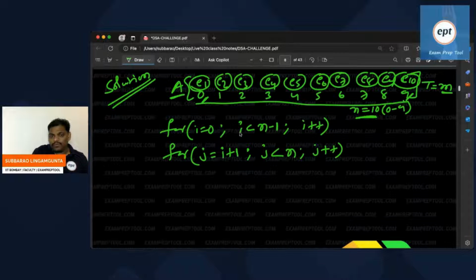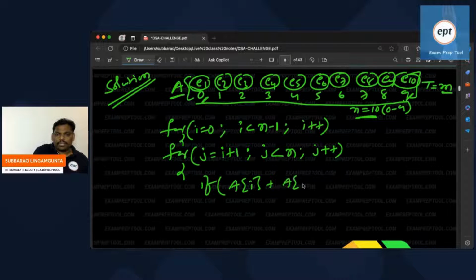If i is 8, j will start from 9. i value 9 is not possible, because n is 10 and 10 minus 1 is 9, so i less than 9. The i loop will go 0 to 8 only. So this is the condition. Simply take two for loops, just one condition. What is the answer? If A of i plus A of j is equal to target M, then return i, j, since you want the indexes.